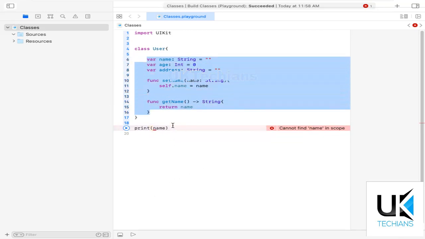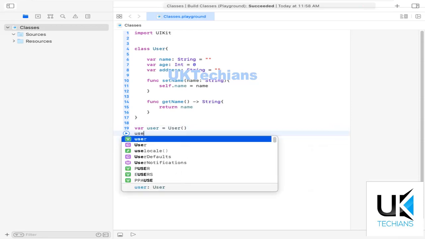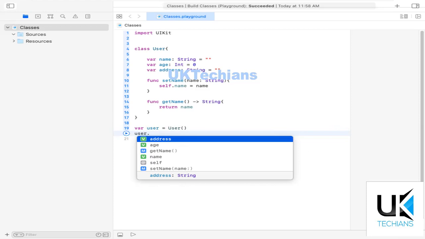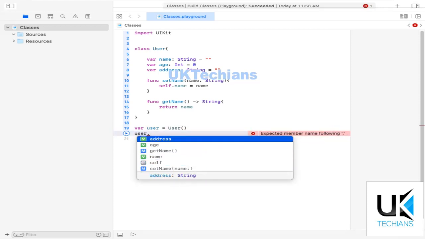So what I have to do here, I have to declare here an object of a class. So how to create an object of a class? I have to just initialize a variable and say user equals to user, like this. Now user keyword will get the address, age, get name, set name, or any variable inside this class.